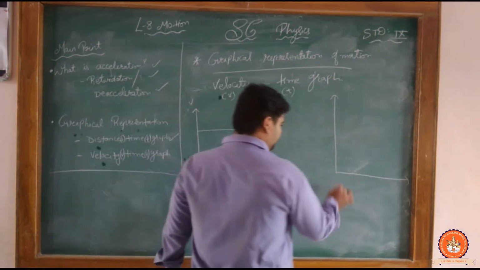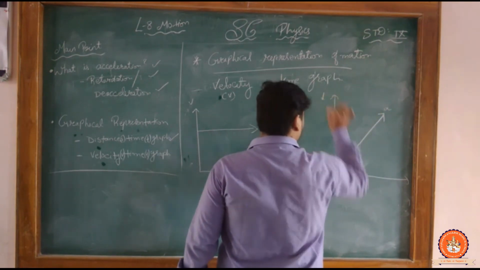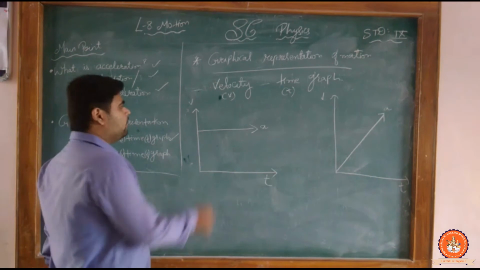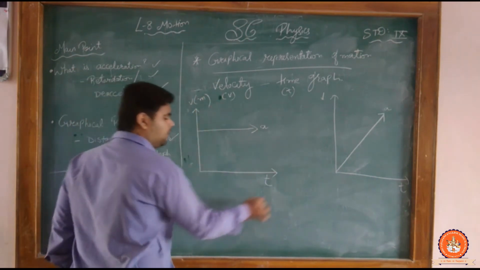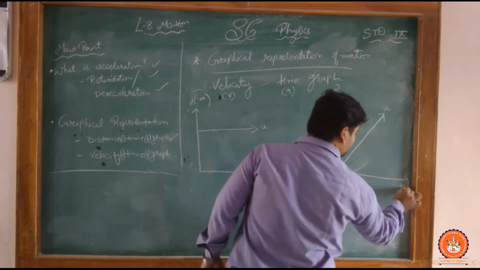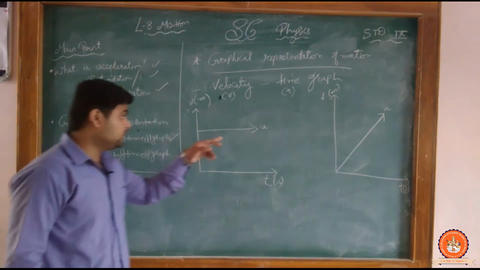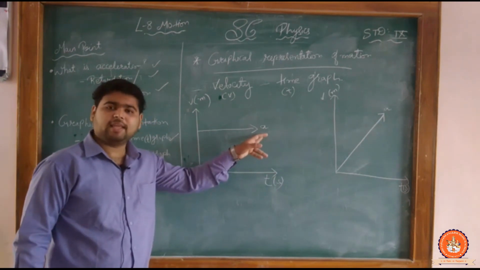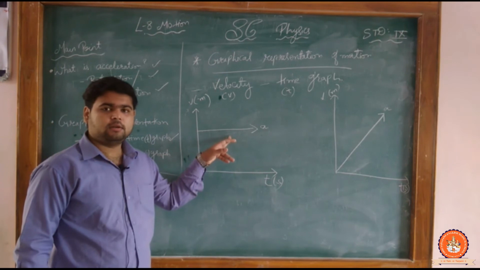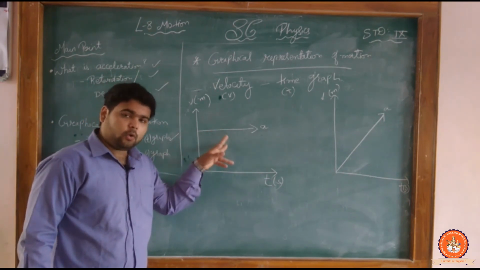Clear? Now here is given that the acceleration is in the meter second. Clear? Now the slope represents the acceleration. Now what does the graph represent? The graph represents that the velocity becomes the constant velocity.